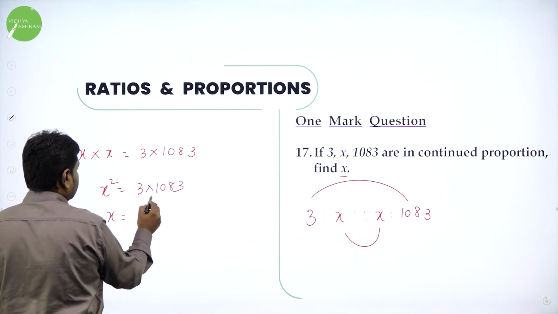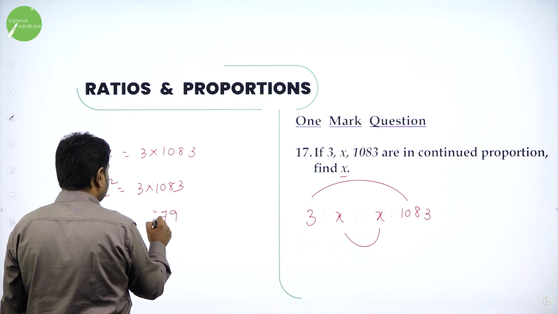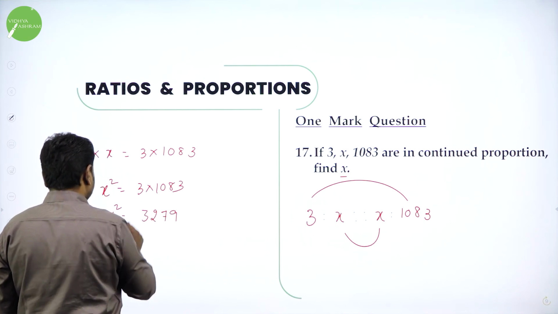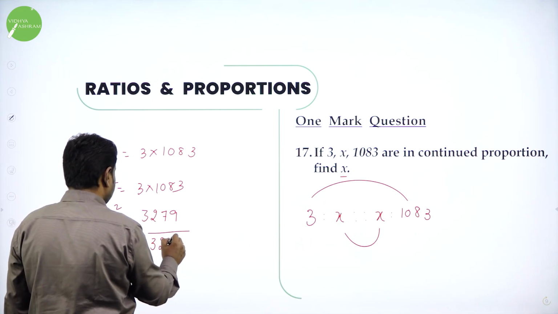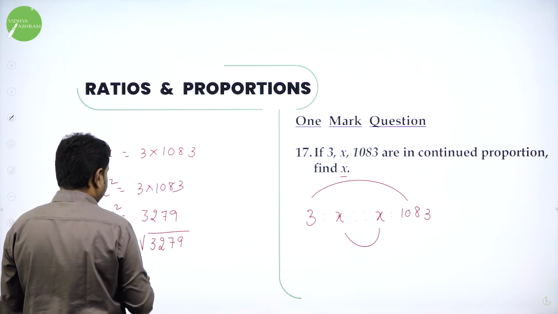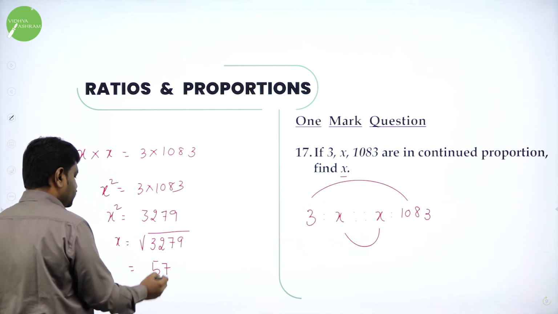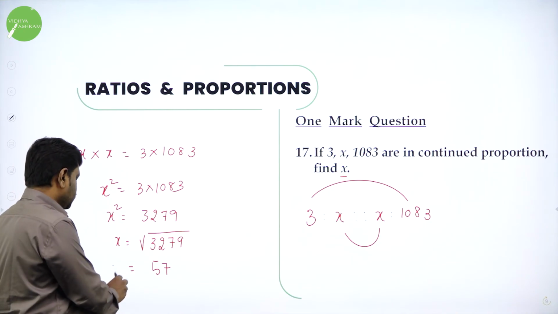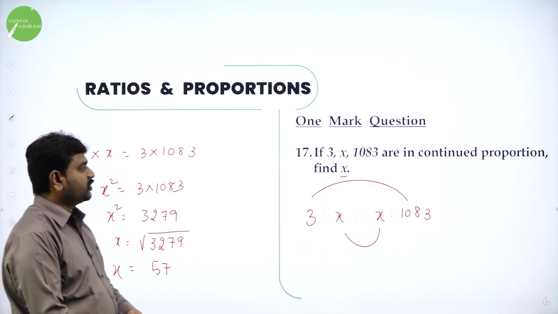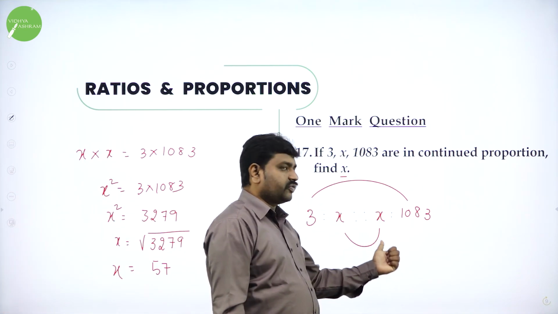Multiply this: 3 3s are 9, and 3 27 3. This is x square. What is x? Square root of 3279. And it's a perfect square. You can try 57. 57 into 57, if you do, you will get this. Use a calculator for all these things. Continued proportion means you repeat the middle one, x, and take product of extremes equal to product of means, and you will get the value.